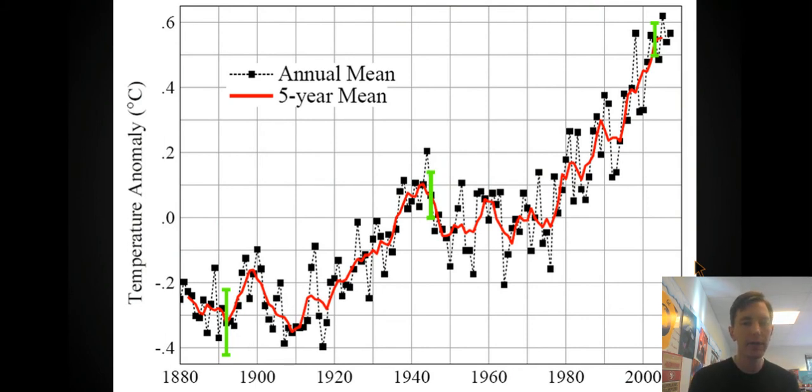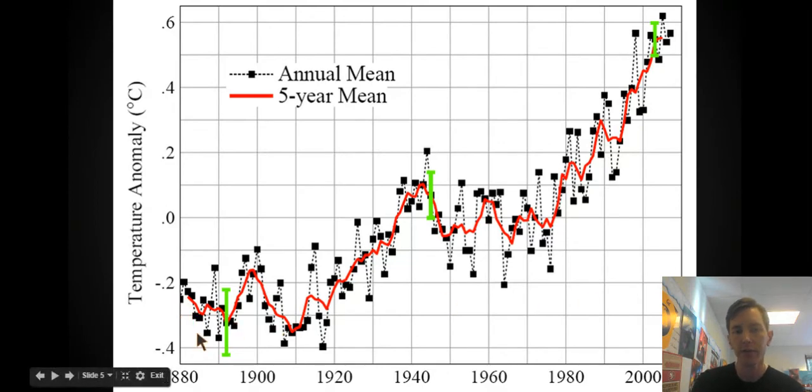When we look at climate, we tend to look, like we said, at long periods of time, usually at 30 years or more to figure out the climate of a place. There's no specific reason for 30 years or more. That's just something that scientists decided is a long enough period of time to describe the climate of a place. So this graph, you can see this is measuring temperatures over 100 years. So this is a really good way to look at climate and see what happens to the climate of a place.